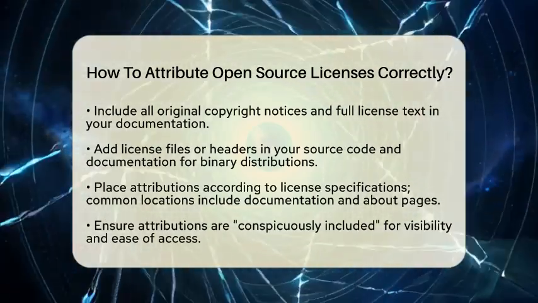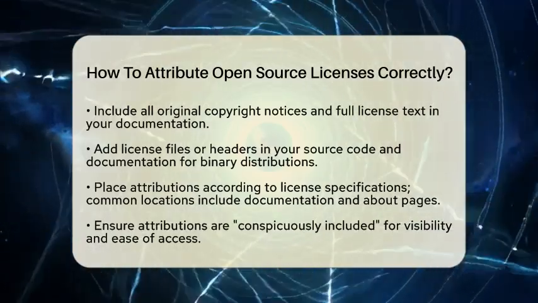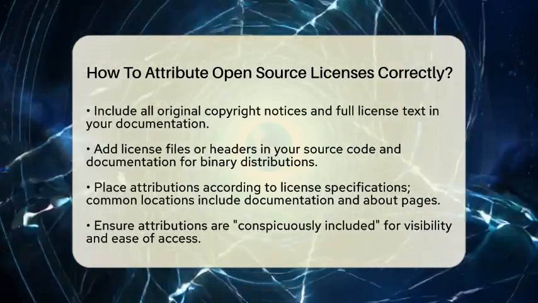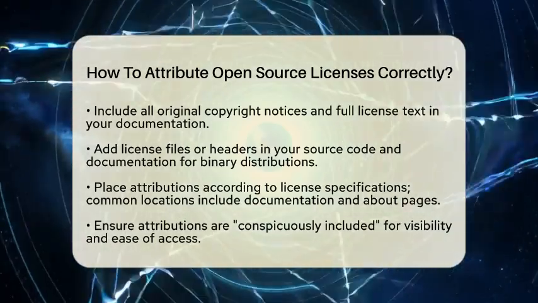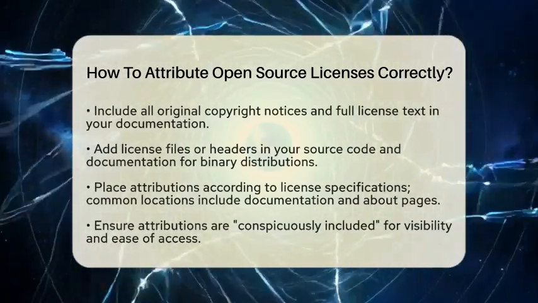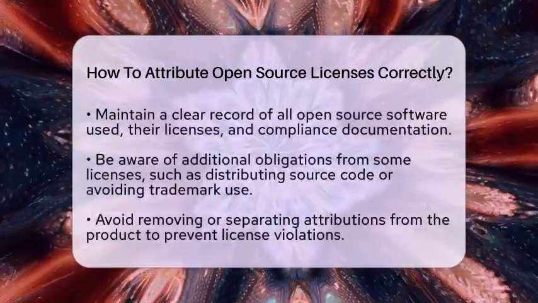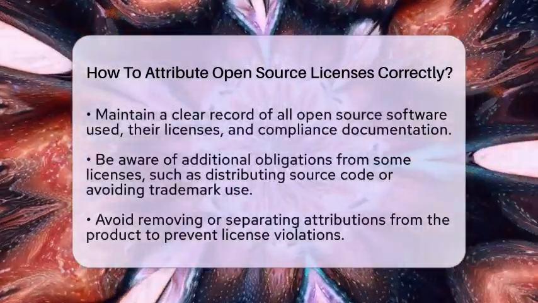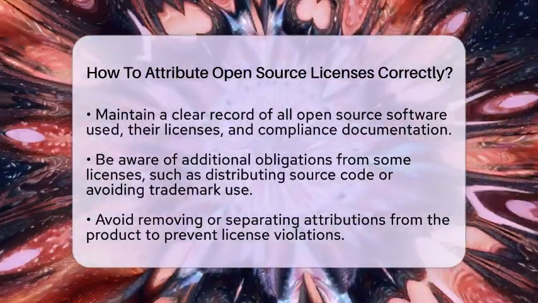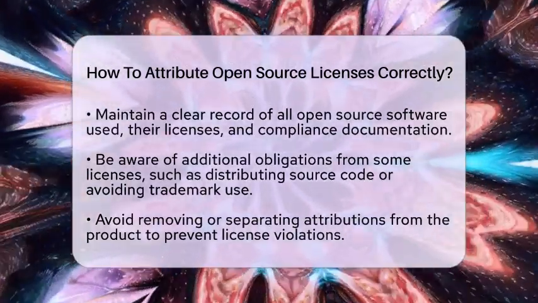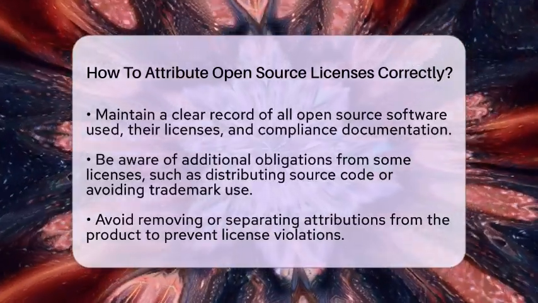Another important step is to document your use of open source components. Keep a clear record of all the open source software you use, their licenses, and how you complied with the attribution requirements. This documentation can be part of your product's documentation or a dedicated notice file. It helps during audits and shows respect for intellectual property rights.